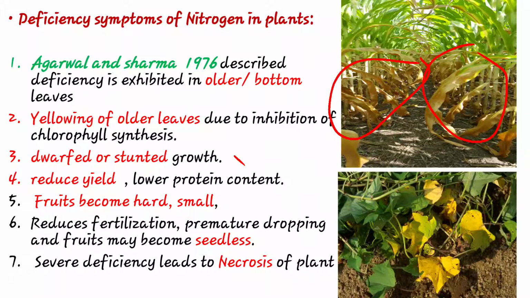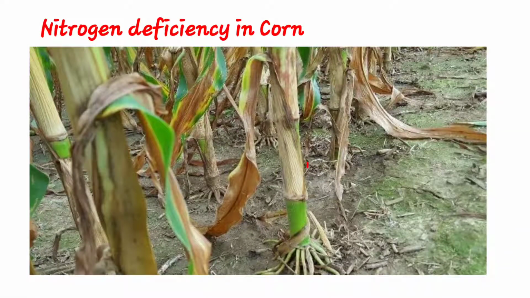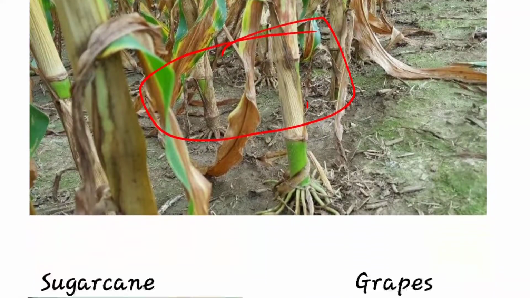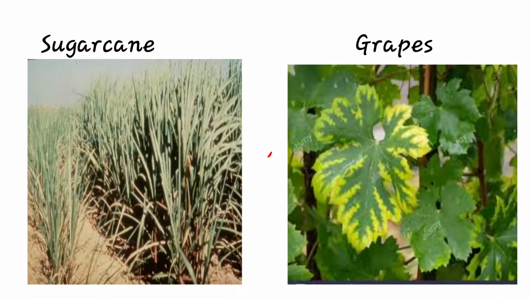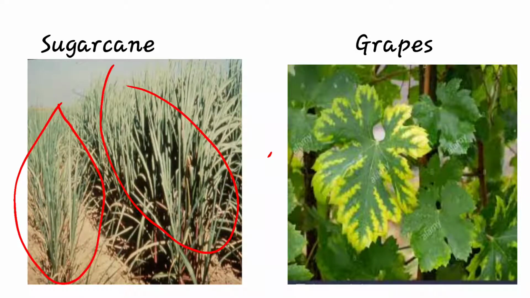Also severe deficiency of nitrogen causes necrosis of the plant. Necrosis means the death of the plant tissue. See some pictures of nitrogen deficiency: older bottom leaves are damaged due to deficiency of nitrogen in maize. Then sugarcane and grapes: this plot has low nitrogen and this has high nitrogen in sugarcane. In grapes, marginal leaves are yellow in color due to deficiency of nitrogen.